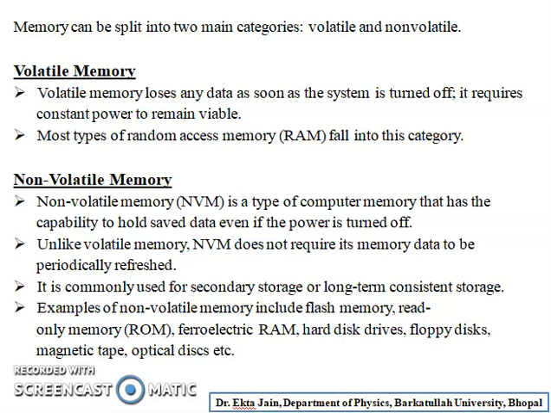It is commonly used for secondary storage or long-term consistent storage. The examples of non-volatile memory are flash memory, read-only memory, ferroelectric RAM, hard disk drives, floppy disk, magnetic tape, optical disk, etc.